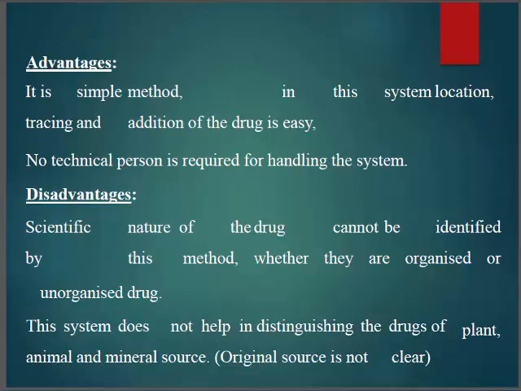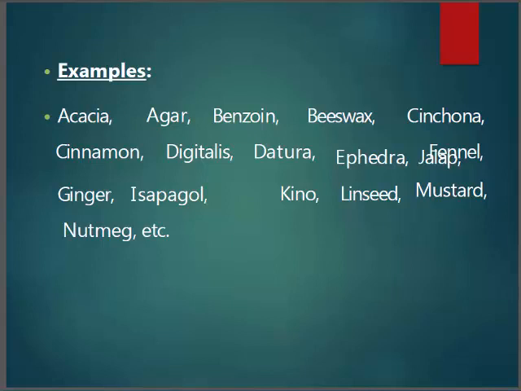This system doesn't help in distinguishing the drug from plant and animal source. That means the original source is not clear. We don't know exactly from where the drug has arrived. Some examples are acacia, agar, benzoin, beeswax, cinchona, cinnamon. Some few examples are there.